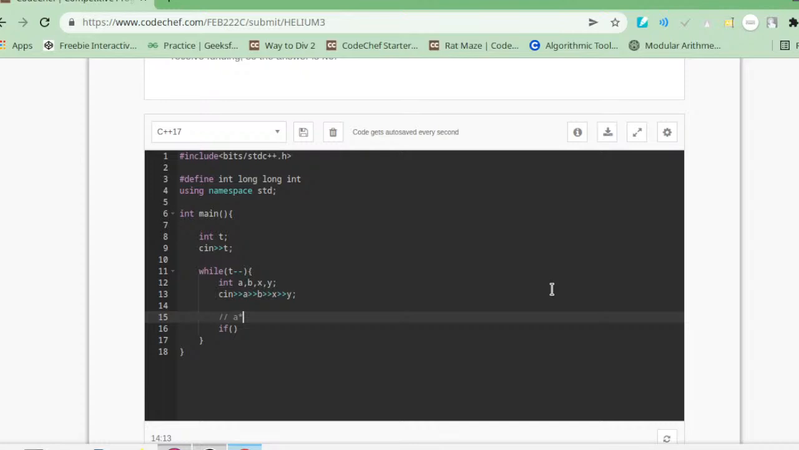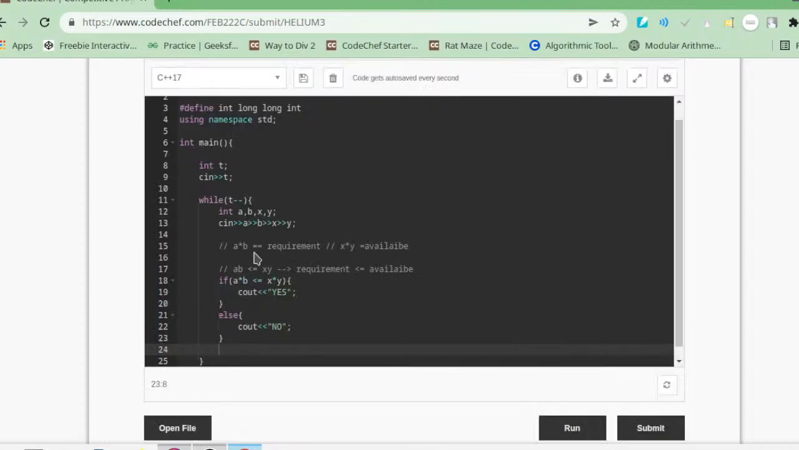Cout is basically for printing on the console. Cout yes, else it will cout no. And for every test case we have to print our answer in the next line. Here we can see that after test case 1 it is printing the answer in the next line for test case 2.